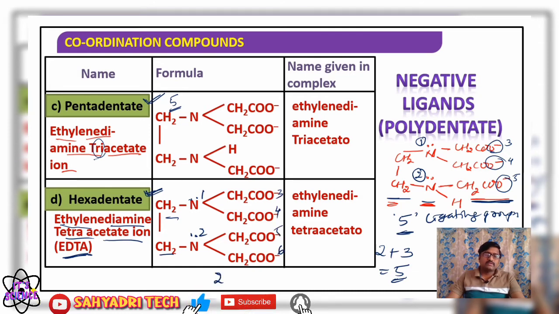So 2 nitrogen groups and 4 acetate groups. So totally how much? 6 ligating groups or ligating atoms are present. Therefore, it is considered a hexadentate ligand. So what is the name? Ethylene diamine tetraacetate ion, EDTA in short. It is a hexadentate ligand, or commonly it comes under polydentate ligand. You got it? Yes.